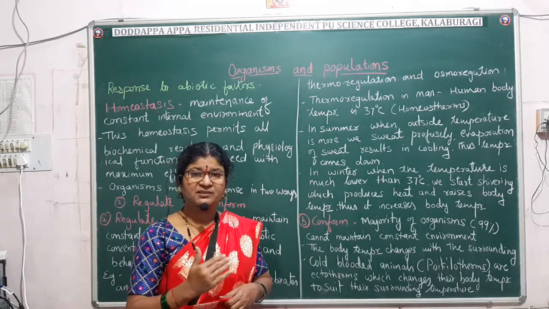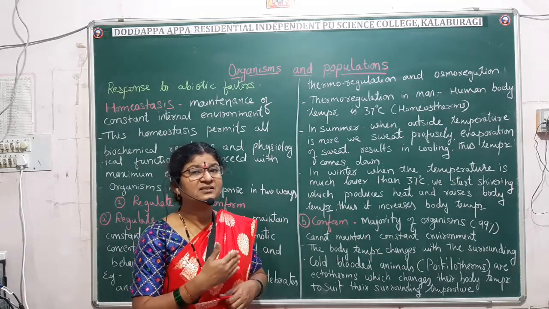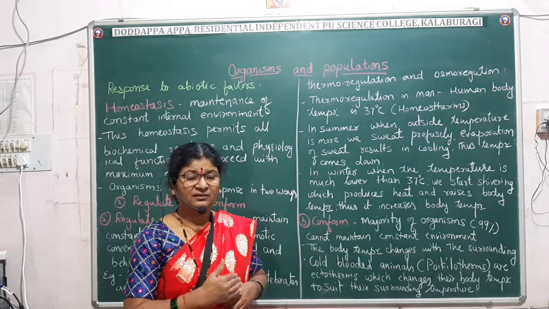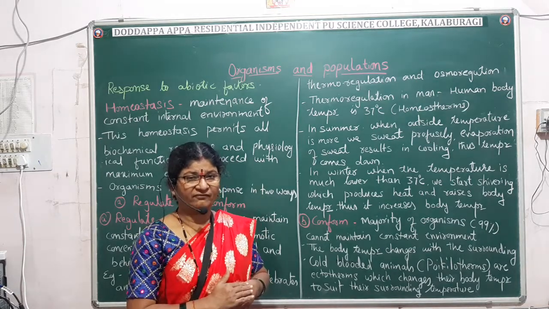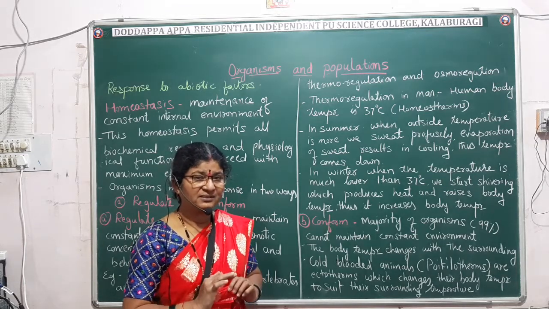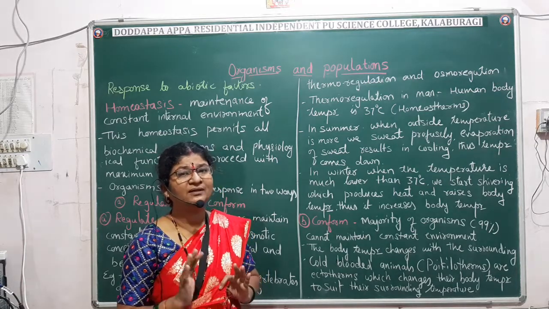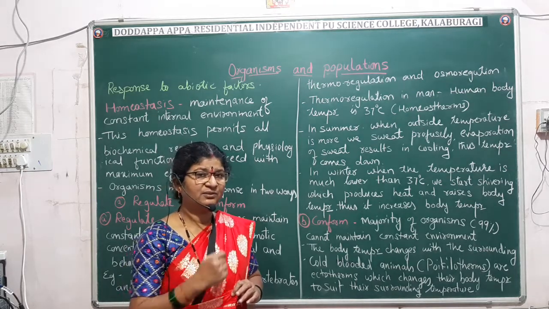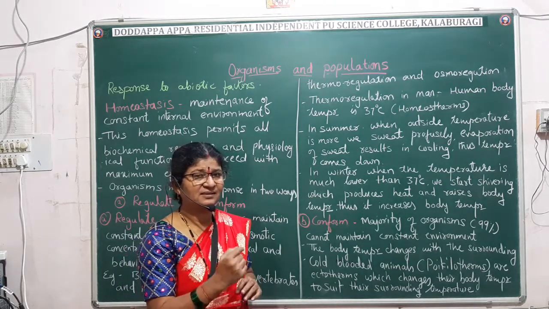The evaporation of the water, or we can say sweat, results in a cooling effect and thus it will bring down the body temperature. That is how our physiology will not allow the body temperature to exceed 37 degrees Celsius.